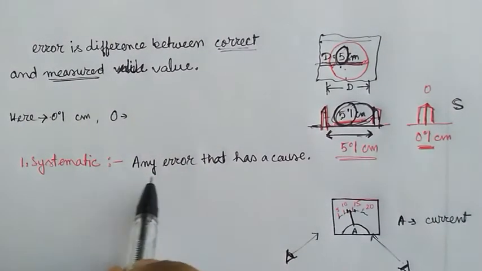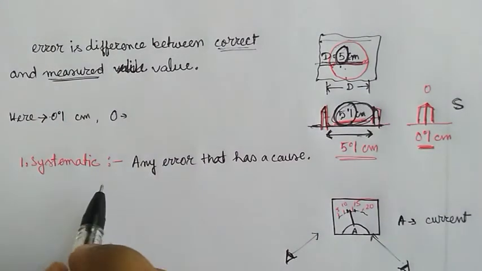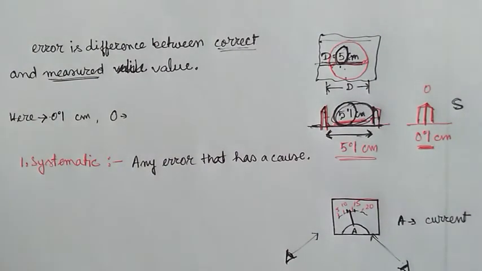The definition given in books is that systematic errors are errors that have a directional value, that is, they have a positive or negative value. Of course, if they happen because of a cause, they will have a definite positive or negative value, but to make it easy to understand, you can say it is any error that has a cause.